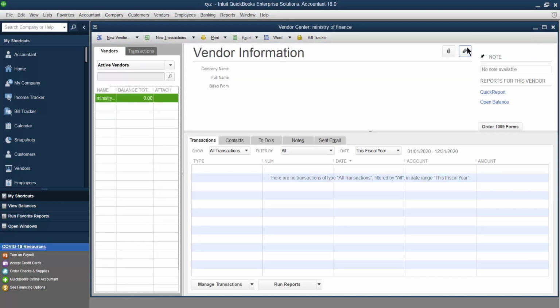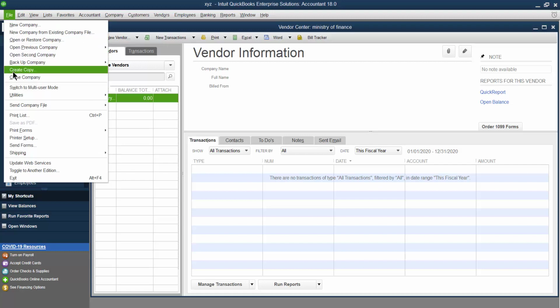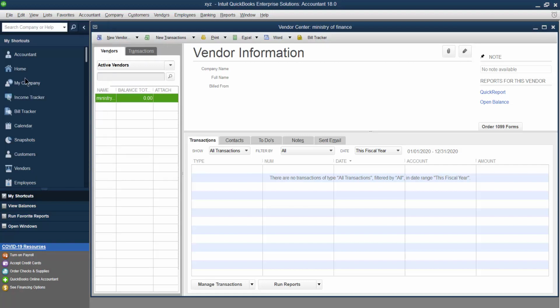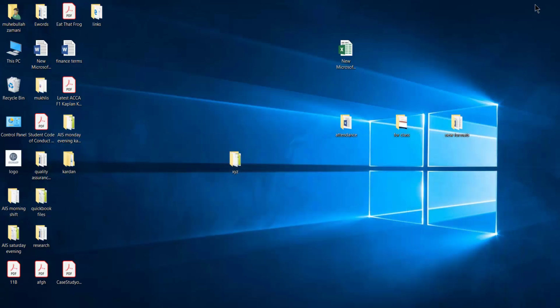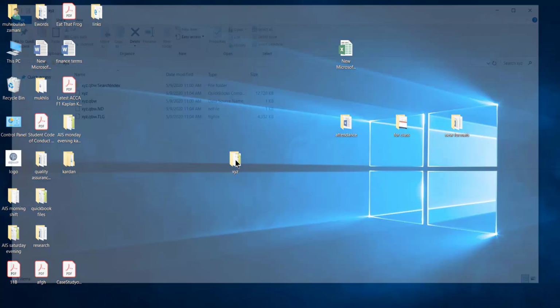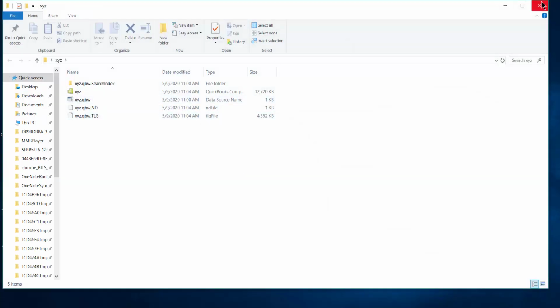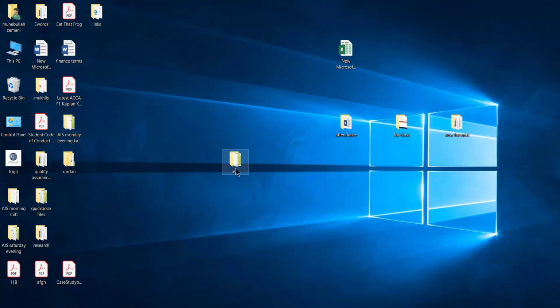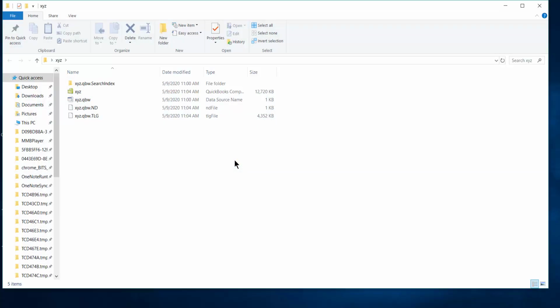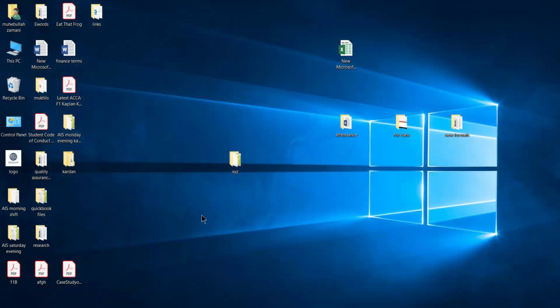Let us say, for example, you have done your assignment, you have done the first question, the second one, the third one as well, and everything is over, right? So now you can come back to the file and close your company. Now everything is done. So come back to the desktop. See, your file is already saved inside this one. Why this one? Because the name of the file was XYZ, right? So this is the XYZ. You have done everything here. So everything is clear.